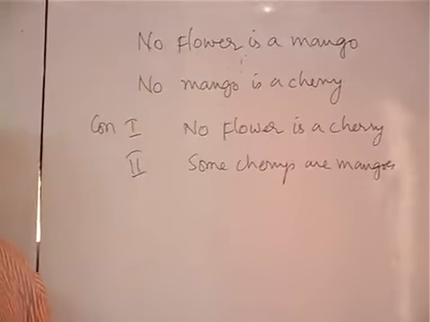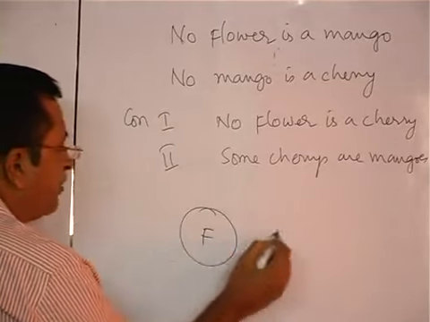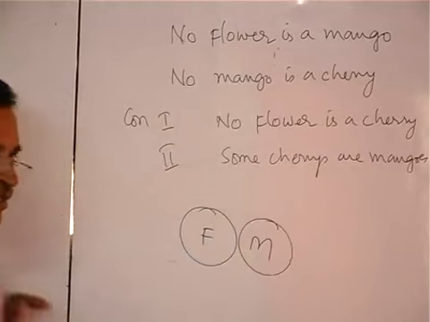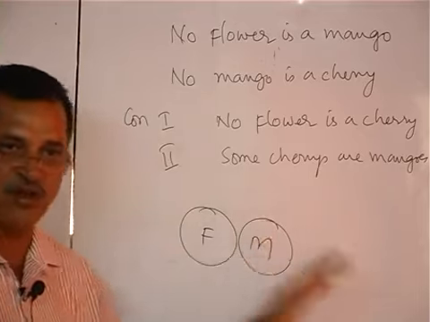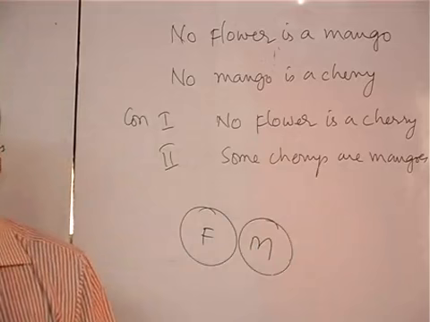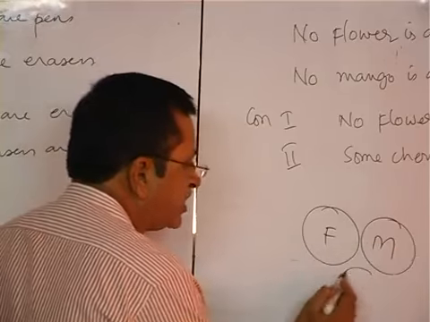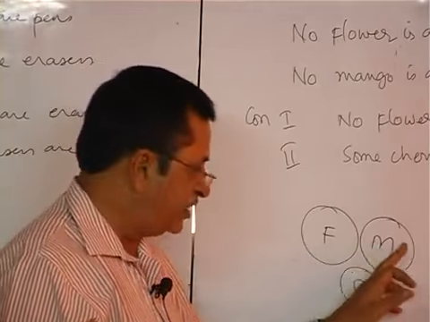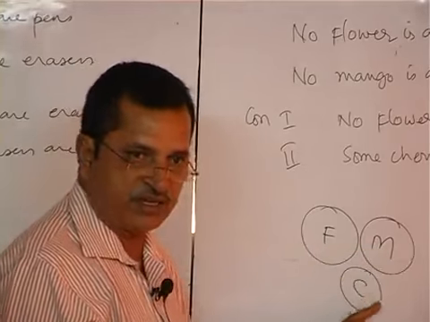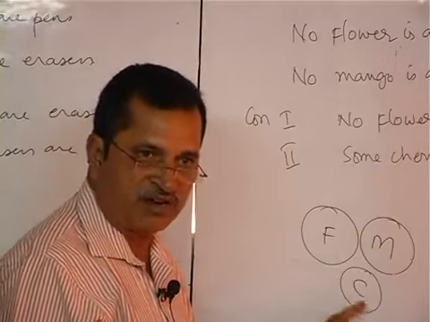Second one, even if both the statements are negative, no direct conclusion. No flower is a mango. He is telling us a relation, that flower and mango have no relation. No mango is a cherry. This and this we know the relation, that they don't have any relation. But this and this we don't know any relation, isn't it? Whether cherry and flower have relation or not, we don't know.